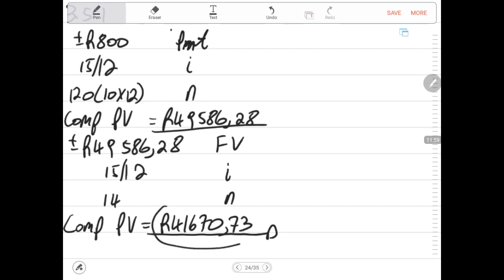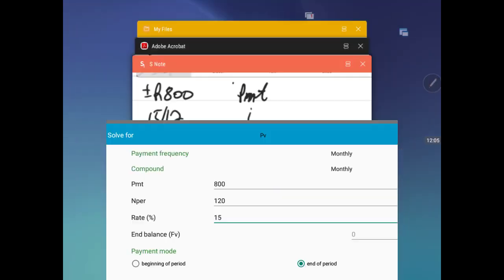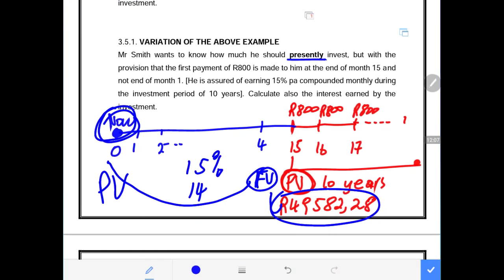What does this mean? It simply means that we have this present value here. Let's undo.